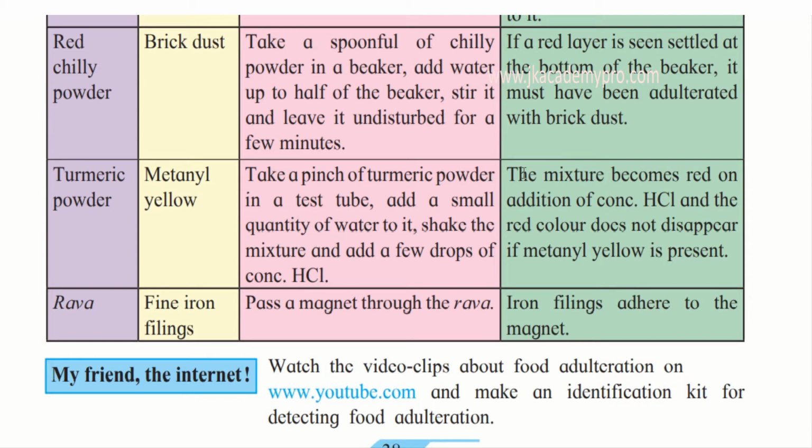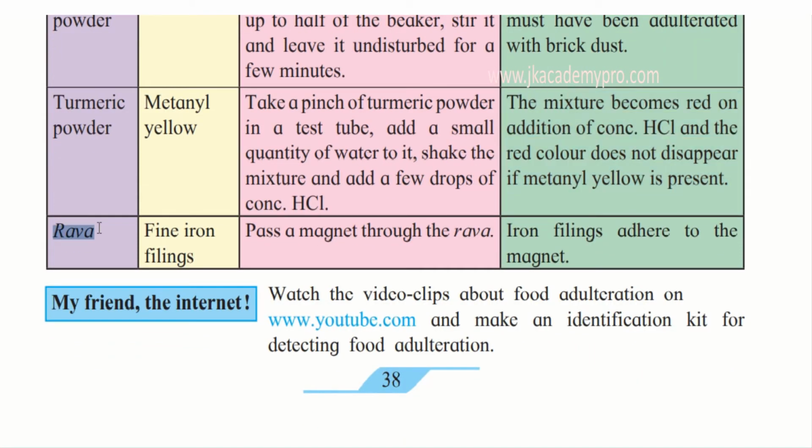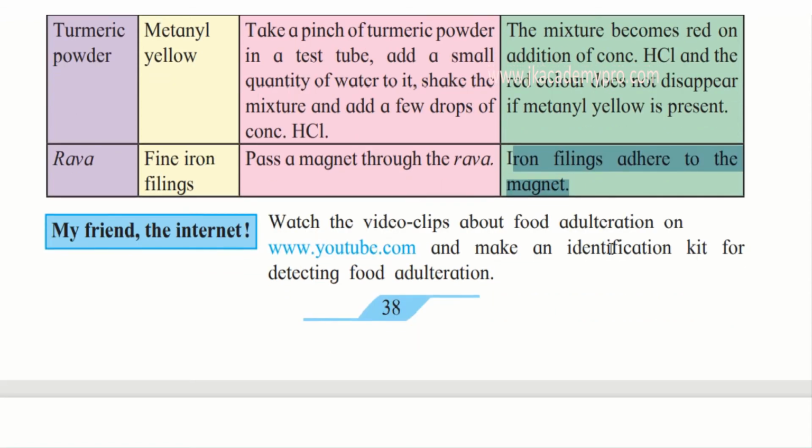If the mixture becomes red on addition of concentrated hydrochloric acid, and the red color does not disappear, then metanil yellow is present. So this tells us how turmeric has been adulterated. What about rava? Fine iron filings are added. Now pass a magnet through the rava. Iron filings will stick to the magnet, and that is how you will be able to find out whether rava has been adulterated.